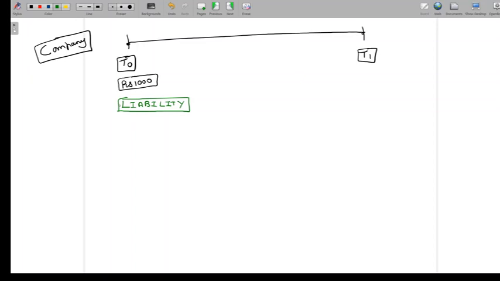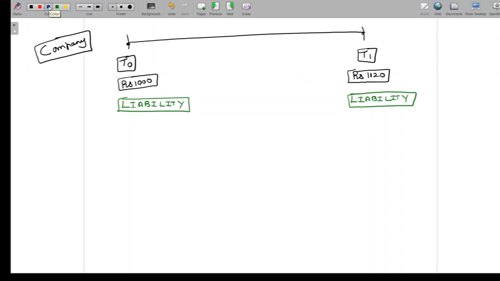So at T0, I'm going to say the company has a liability of 1,000. Now at T1, just before repayment, the liability of the company is not 1,000, it is actually 1,120. Because what the company has to now pay the bank is not 1,000, it's 1,120. So we can see that at T1, the value of the liability is no longer 1,000, it is 1,120.